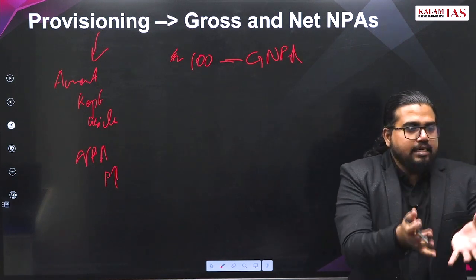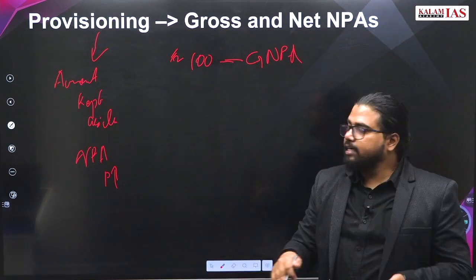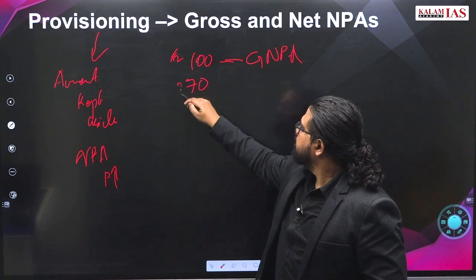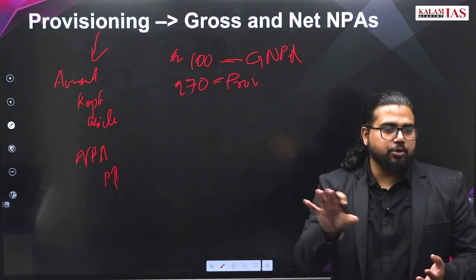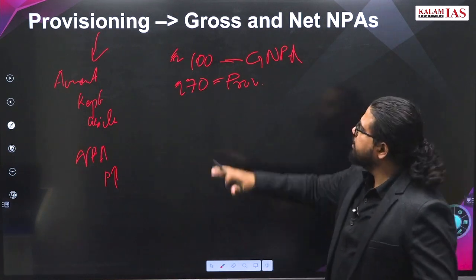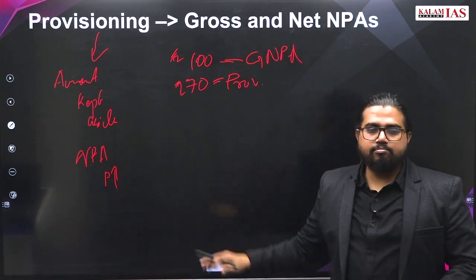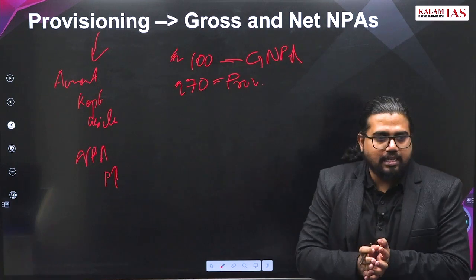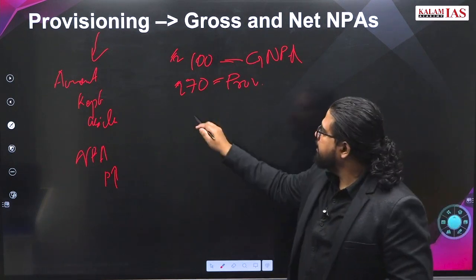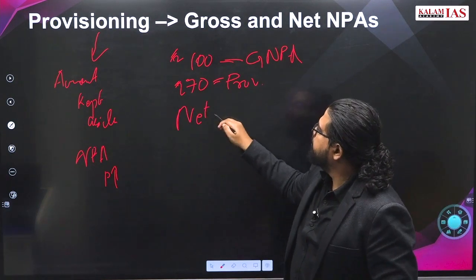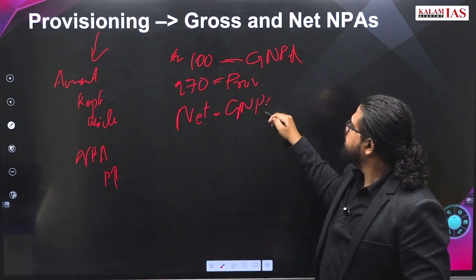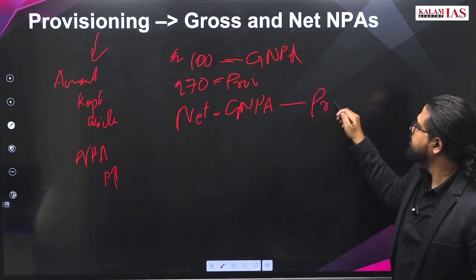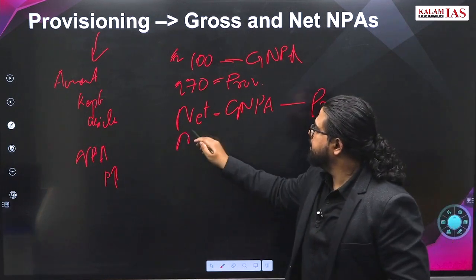Now once it turned NPA, the bank has kept aside 70 rupees as provisioning. Even if this 100 rupees didn't come, the bank still has these 70 rupees in hand. So the net loss the bank will have to suffer is gross NPA minus provisioning. This is called net NPA.